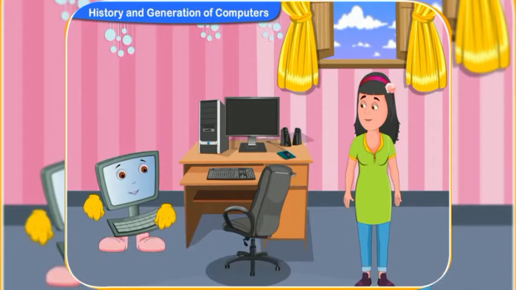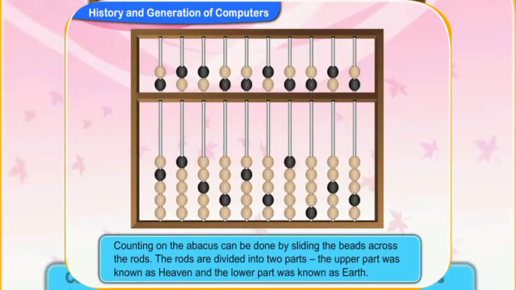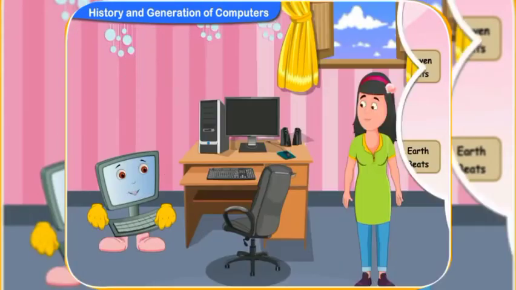Do you remember what an abacus looked like, Rennie? Yes, it is made of a wooden frame with rods, each having beads. That's right. Counting on the abacus can be done by sliding these beads across the rods. The rods are divided into two parts. The upper part was known as heaven and the lower part was known as earth.